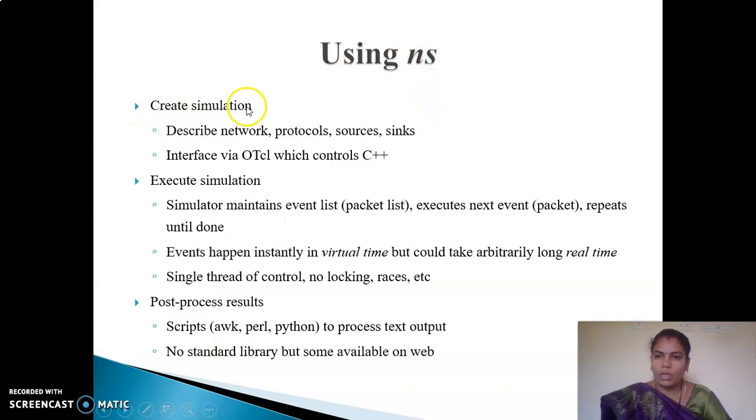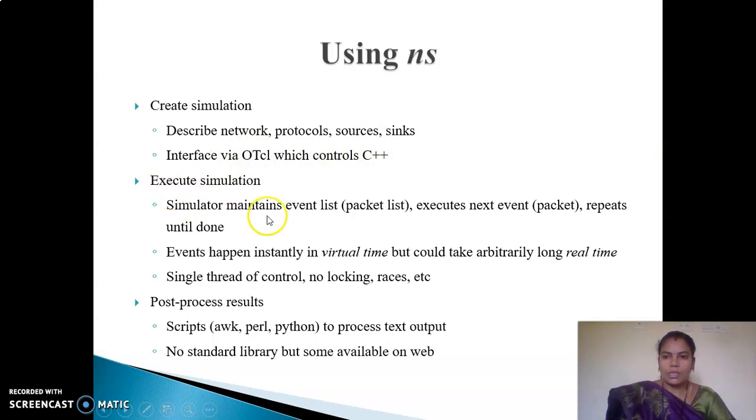So these are the three steps we have to follow using the network simulator tool. First one, we have to create a simulation. Second one, execute the simulation, and the third one is post-processing our results. Creating the simulation: first, we should describe what network environment we are going to adopt, and what protocols like TCP, UDP, IP, FTP, SMTP we are going to fix, and what sources and sinks we are going to choose, with the interface via OTCL, which controls C++.